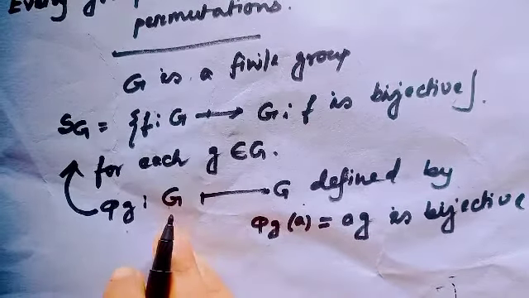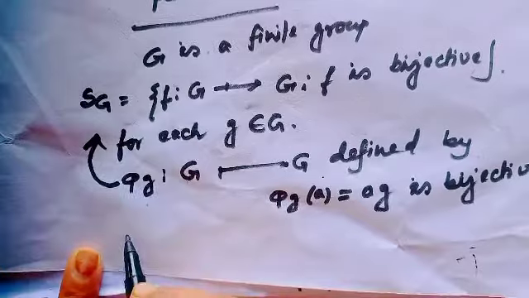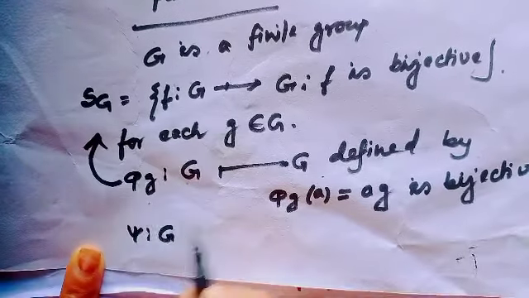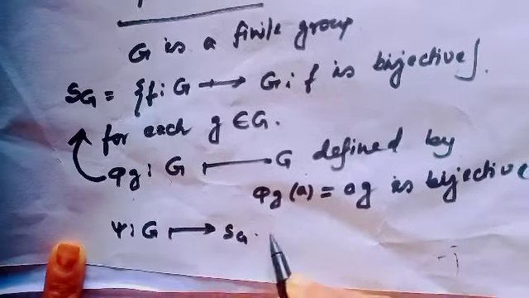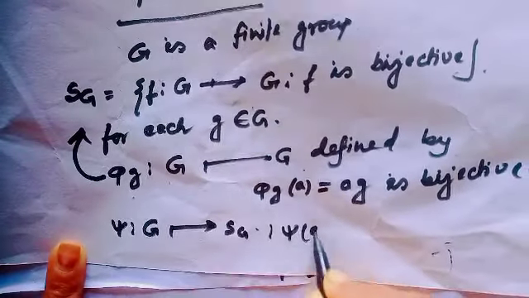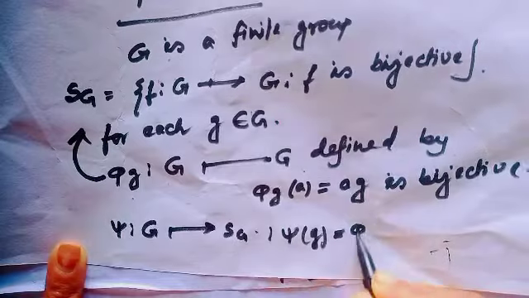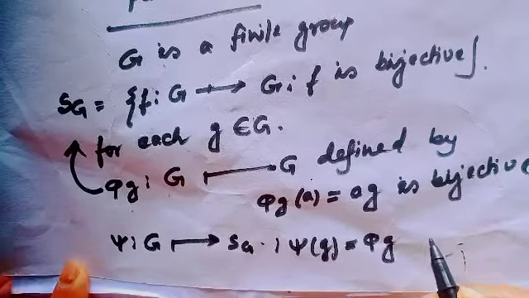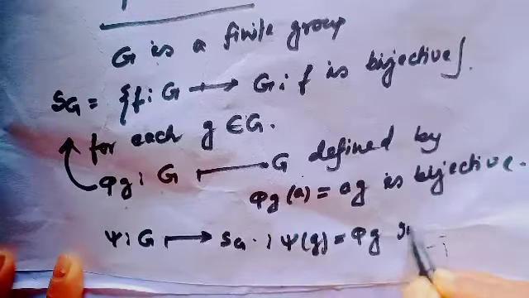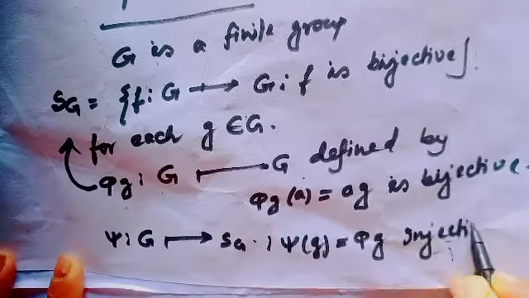Now define another function psi from G to S_G, such that psi of g equals phi_g. This is always an injective homomorphism.